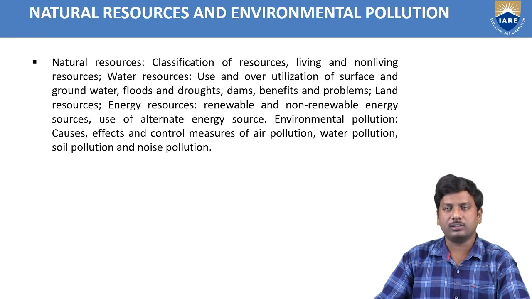Module 5, Natural Resources and Environmental Pollution. It involves the classification of resources, living and non-living resources, water resources, use and over-utilization of surface and groundwater, floods and droughts, dams, benefits and problems, land resources, and energy resources, nothing but renewable and non-renewable energy resources. Use of alternate energy sources. And the second part, nothing but environmental pollution: causes, effects, and control methods of air pollution, water pollution, soil pollution, and noise pollution. So this is about the syllabus of the 5 modules.